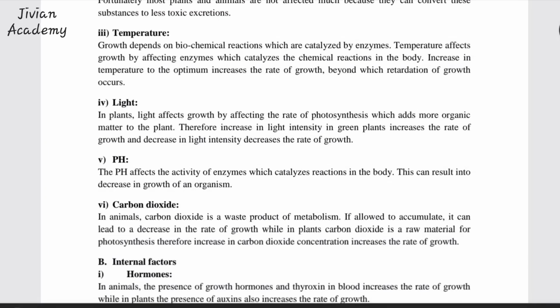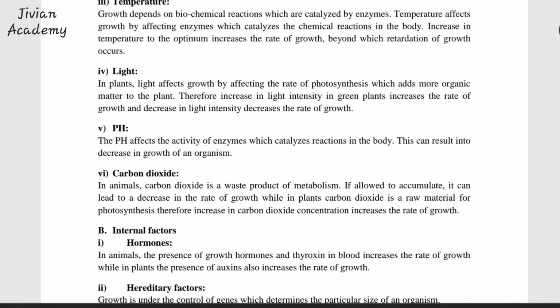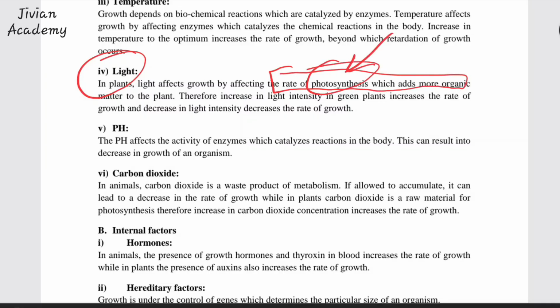Now let's talk about light. Light mainly matters in plants. When we talk about light, we look at plants because light affects the rate of photosynthesis. And remember, photosynthesis is the process that plants use to make their own food. So light helps the plants to make their own food. That's why they need light to grow. So an increase in light intensity in green plants increases the rate of growth, and a decrease in light intensity decreases the rate of growth.